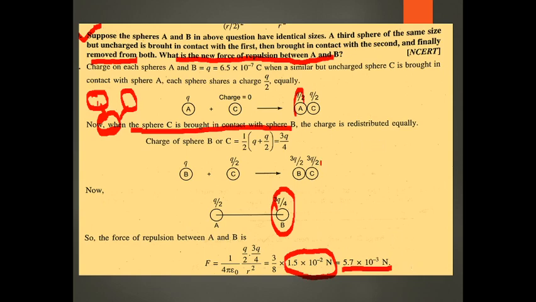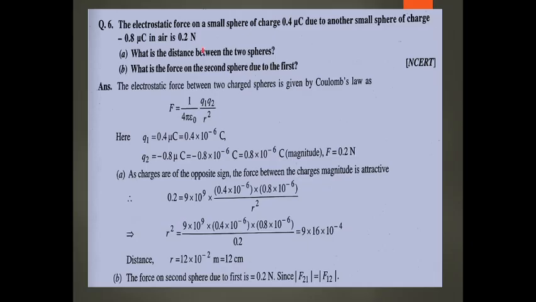This is a very simple but important question, and the concept is that when two equal or identical spheres touch each other, one charged and another uncharged, their charge will be shared: both acquire half the charge, equally distributed in both the bodies. Let us go to the next numerical.